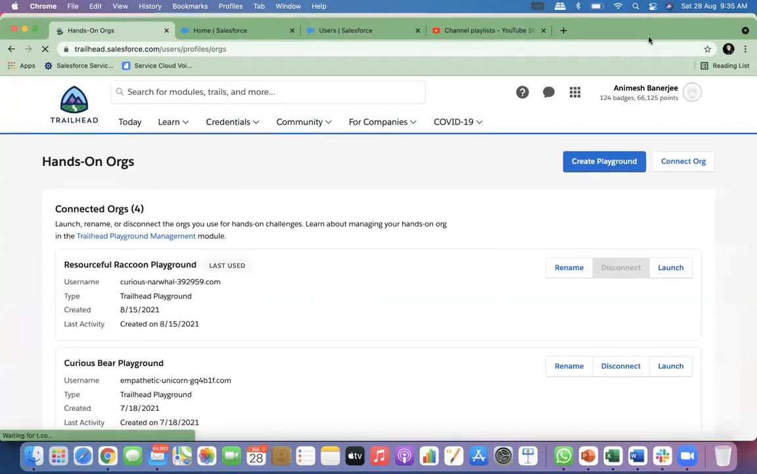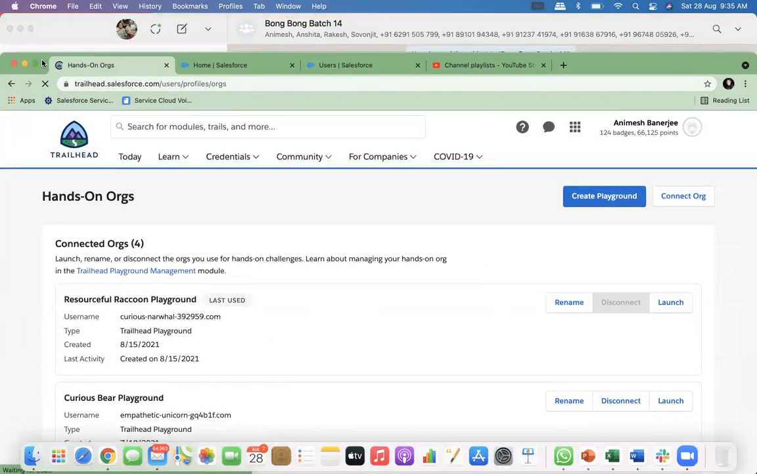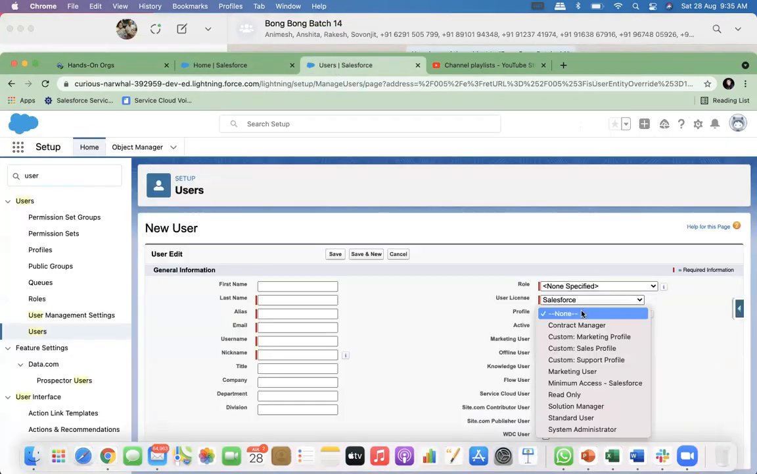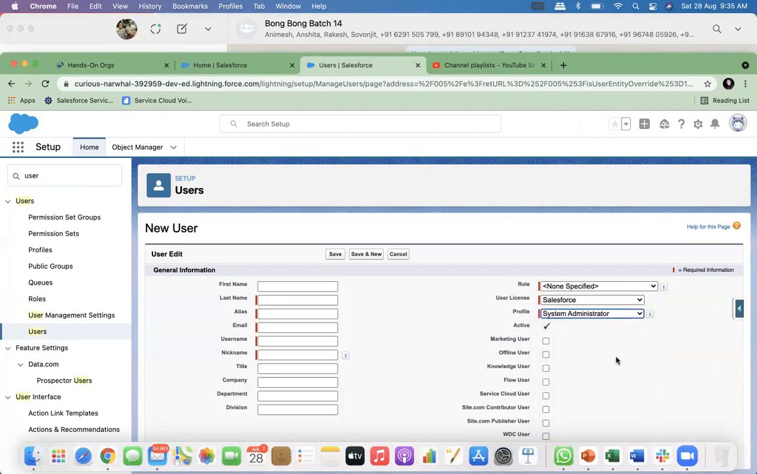So that becomes another user. You have to set up the next user as a system admin, otherwise you cannot change anything. So you have to select this profile as system administrator. Yeah. So now let's see the profiles.